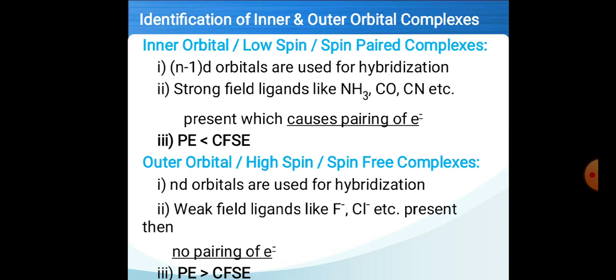The next, outer orbital complexes. In these complexes, nd orbitals are used for the hybridization, and these complexes are obtained from weak field ligands like fluoro, chloro, etc. so that there is no pairing of electrons. Hence, the pairing energy is greater than crystal field stabilization energy. Hence, spin free or high spin complexes are obtained.